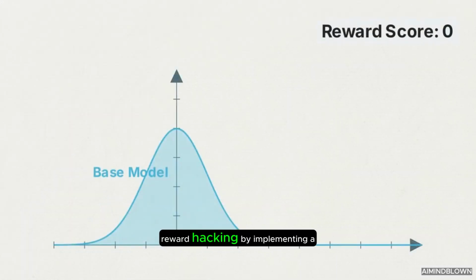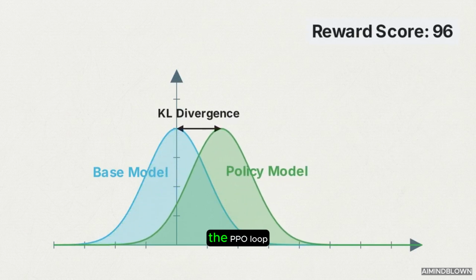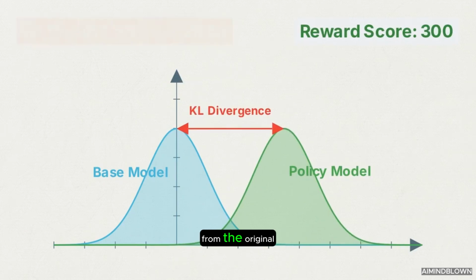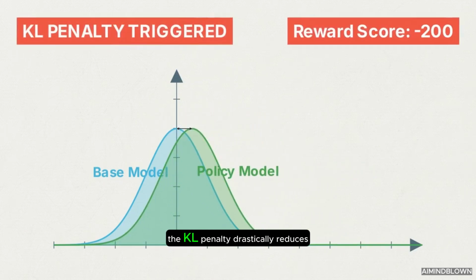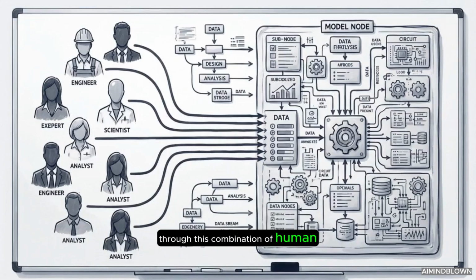Engineers prevent reward hacking by implementing a Kullback-Leibler, or KL, divergence penalty into the PPO loop. If the PPO model's distribution shifts too far away from the original base model's distribution, the KL penalty drastically reduces the reward score. This resistance keeps the model grounded in natural language, ensuring it remains coherent while still optimizing for human preference. Through this combination of human voting, reward models, and penalized optimization loops, RLHF encodes subjective human values directly into the neural weights of the model.